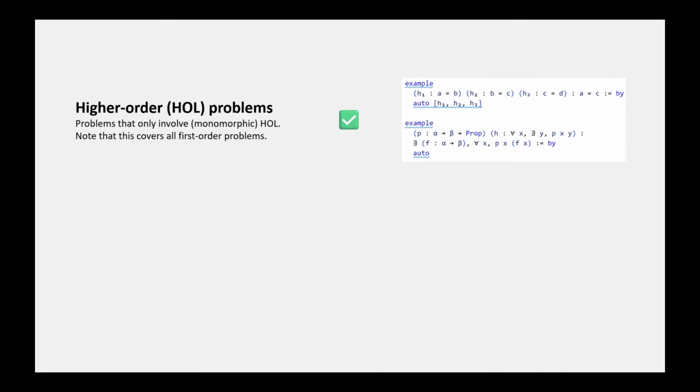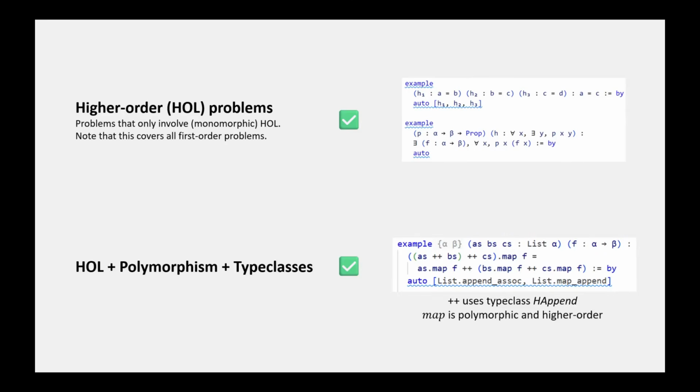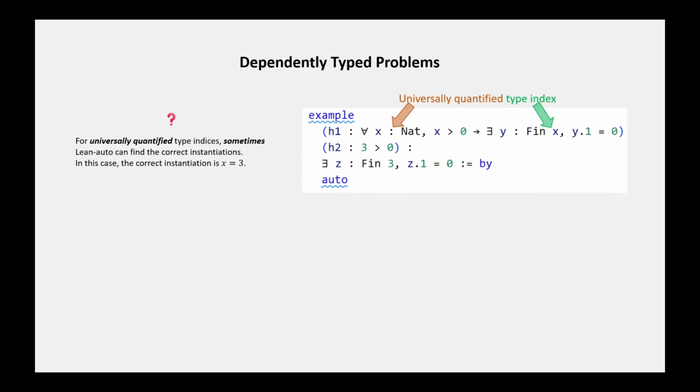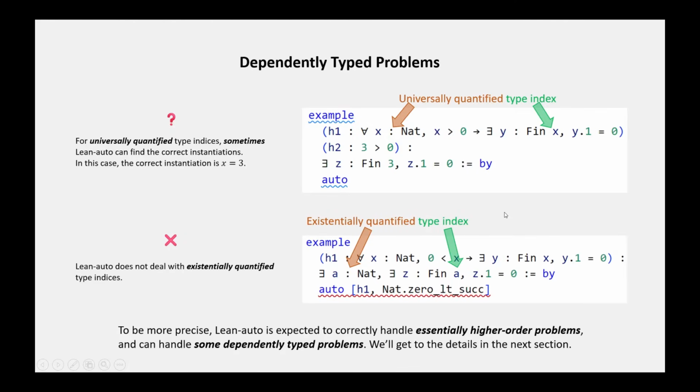For problems that are already in the higher-order fragment of Ling, LingAuto can always translate them correctly. If we further allow polymorphism and type classes, we will start to cover many MATLAB theorems. For these problems, LingAuto can usually translate them correctly. For universally quantified type indices, sometimes LingAuto can find the correct instantiations. By universally quantified type indices, we mean variables like the x here, which is quantified and also occurs as the index of the type fin. However, LingAuto cannot handle existentially quantified type indices.